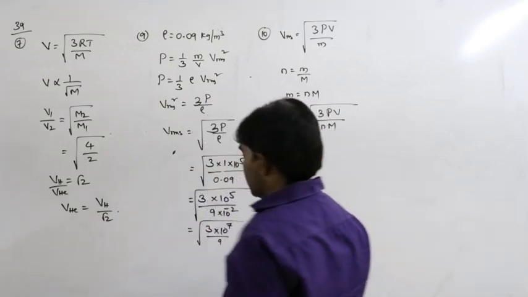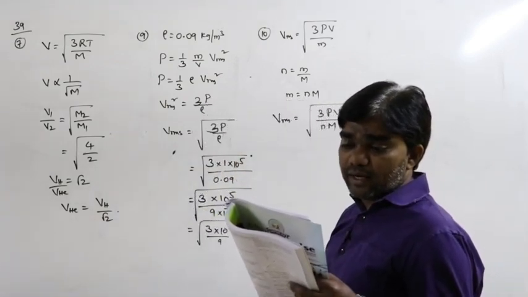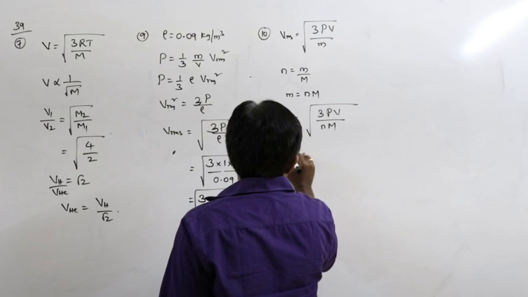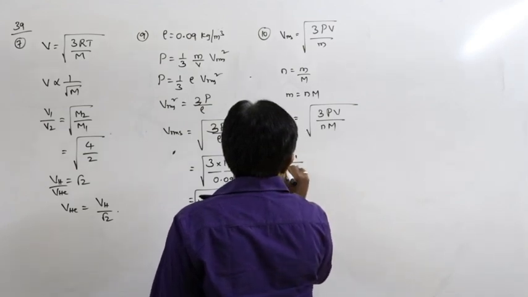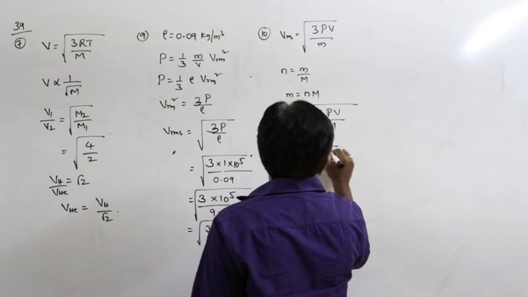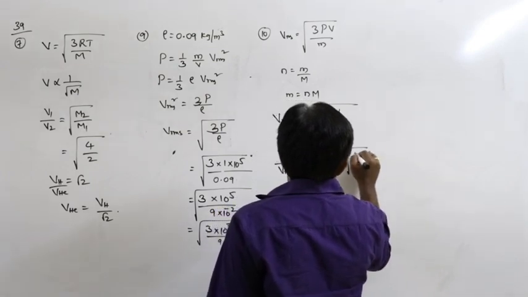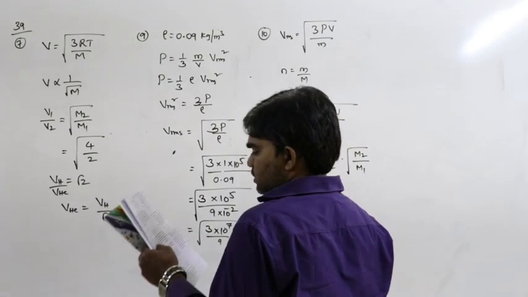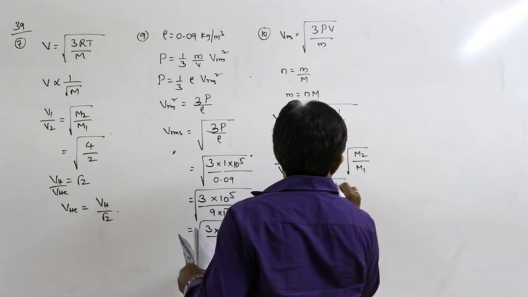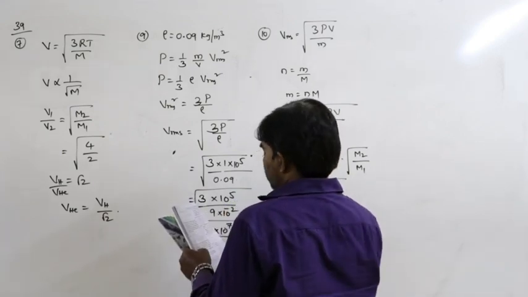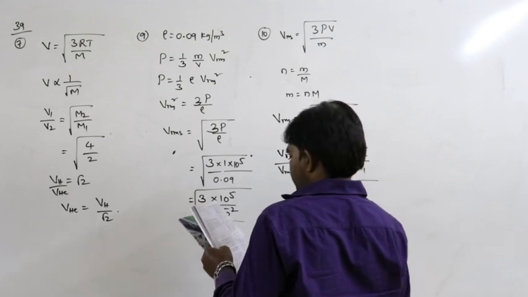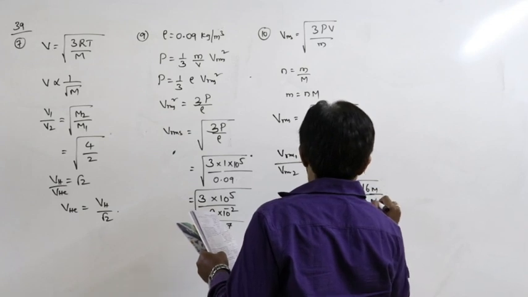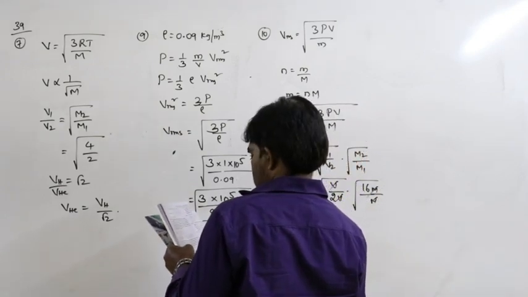And here, what are the values that change? Molecular weight and volume. So V RMS 1 divided by V RMS 2 is equal to square root of V1 by V2 and under root M2 by M1. So the first volume is V, the second gas Y is occupying the volume 2V. In the same way, the molecular weight of Y is 16 times, this is 16 m and this is m.